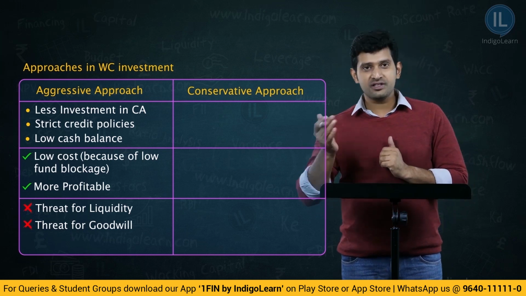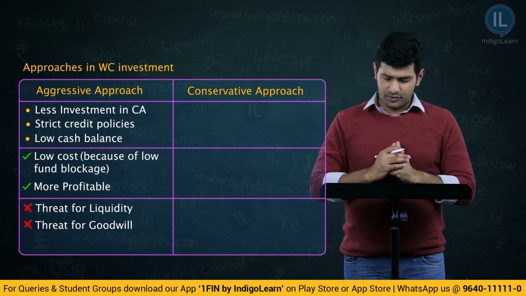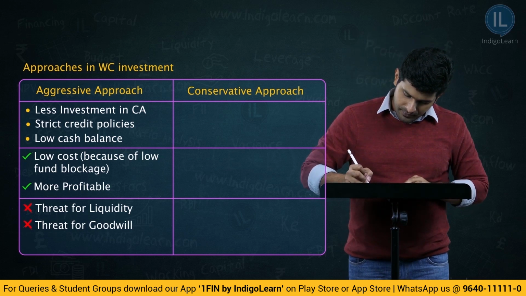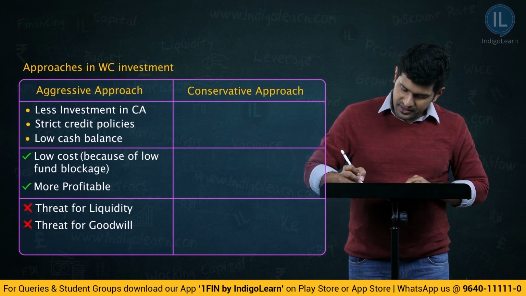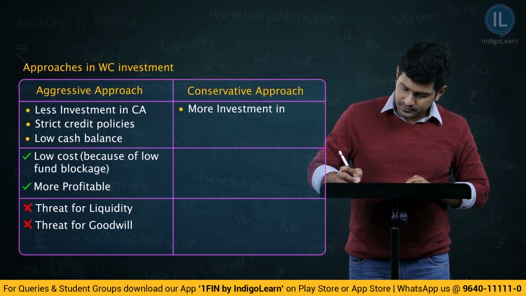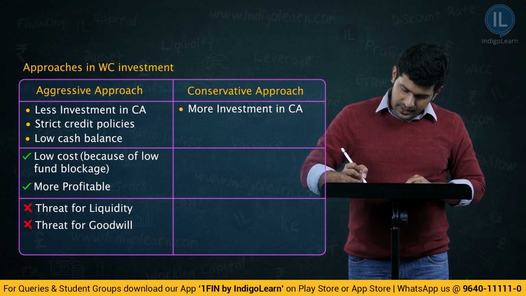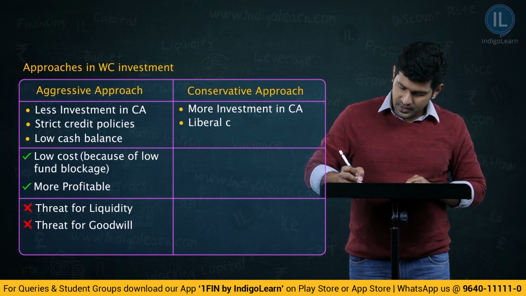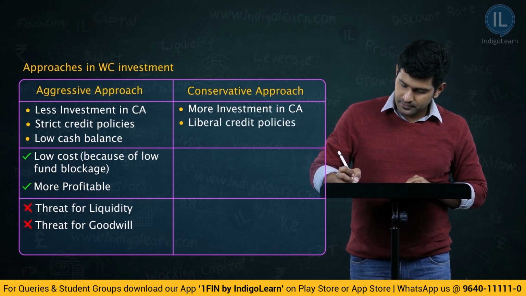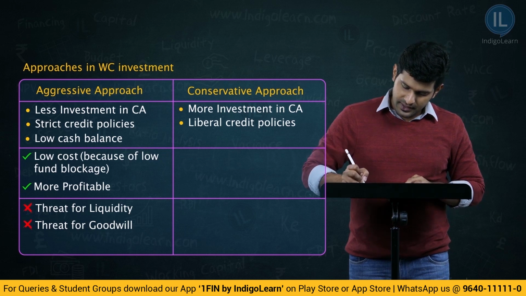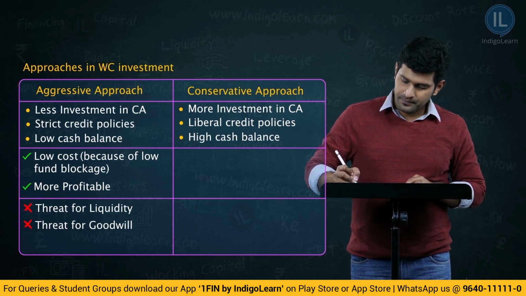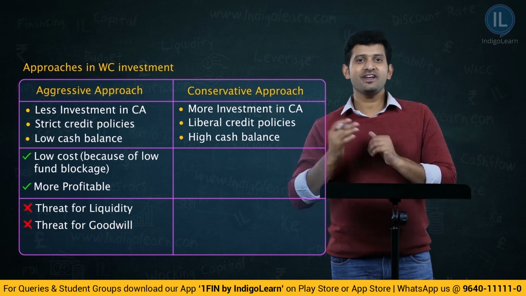Let us now move to the conservative approach, which is a little opposite to this approach. That is, more investment in current assets, then liberal credit policies, and lastly, high cash balance. Therefore, if you remember one approach, the other approach is just opposite to the first one.